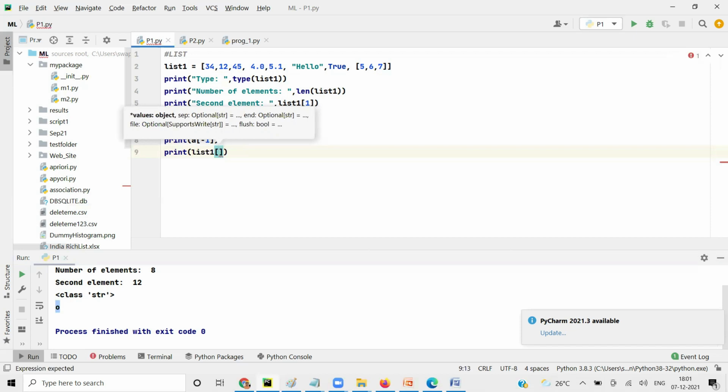Remember what we have done in strings? We used colon.